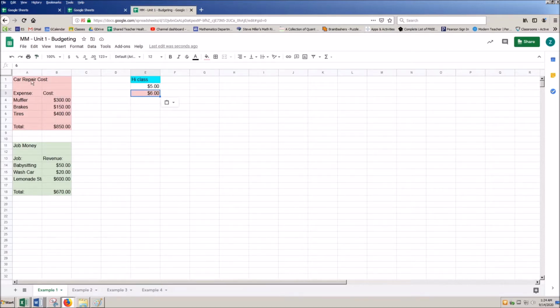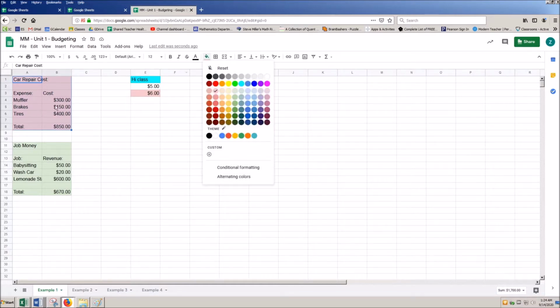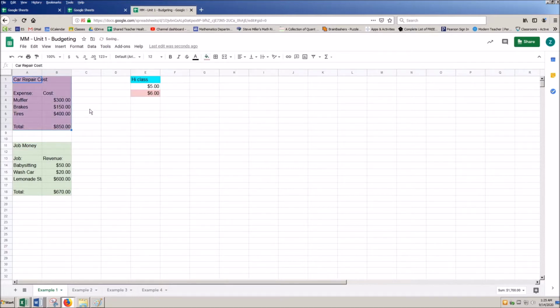So what we can do is we can either select multiple cells to change. In this example here, I'm highlighting these cells from A1 to B8, and I can change the color on it. So let's say I really didn't like that kind of pink, I wanted to turn it into more of this kind of pink. I'm able to change all of those colors. And if you want to change something back, you can always just undo or hit Control Z.